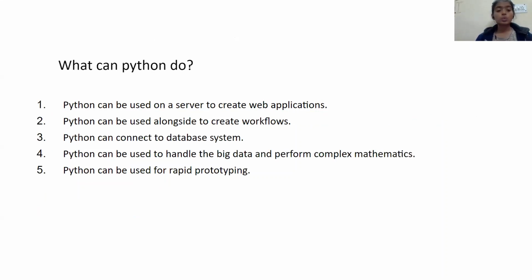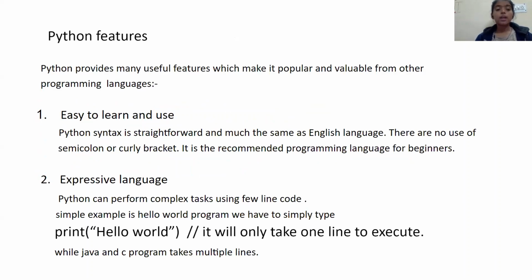What can Python do? Python can be used on the server to create web applications. Python is also used to create databases. Python can be used for rapid prototyping, big data, and to perform complex mathematical problems.